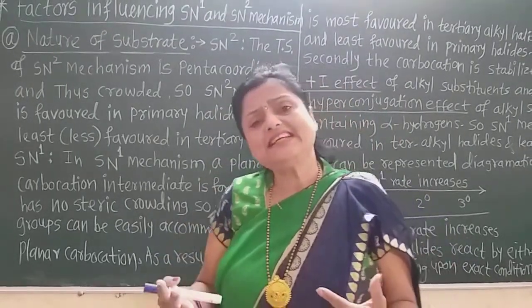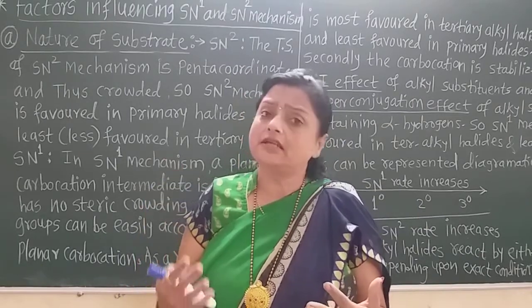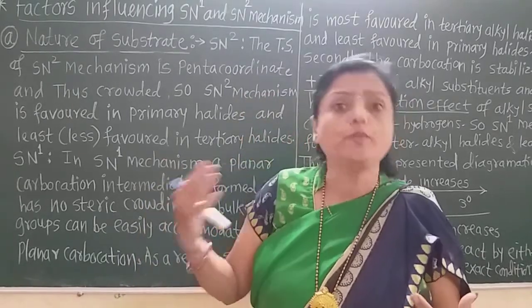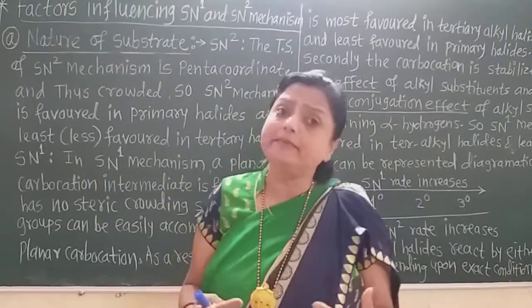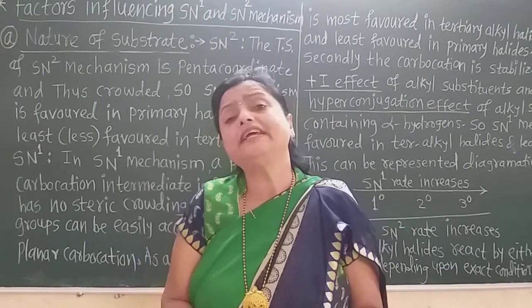But primary alkyl halides undergo the reaction by the SN2 mechanism, because in a primary alkyl halide there are only hydrogen atoms, not bulkier groups.